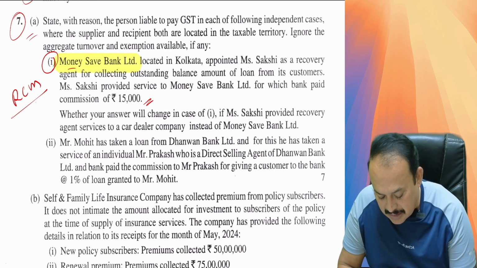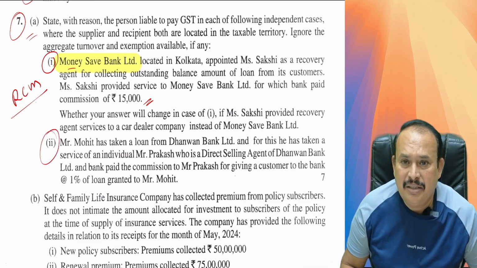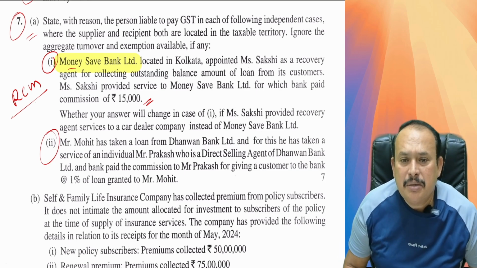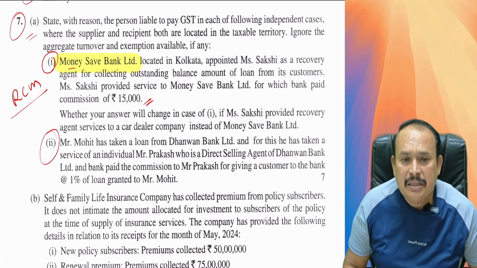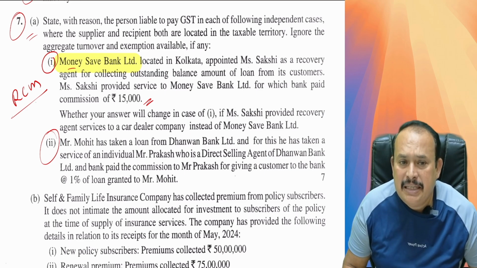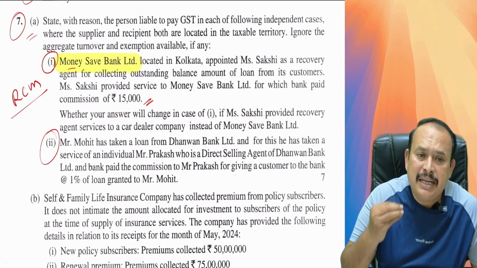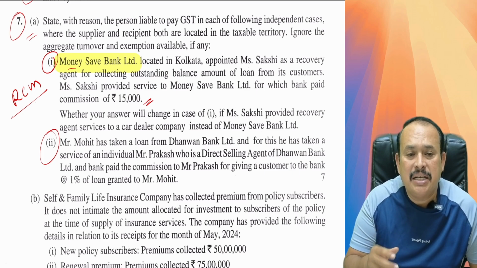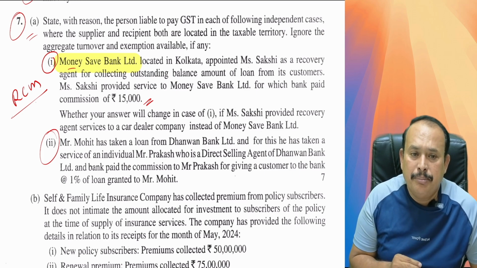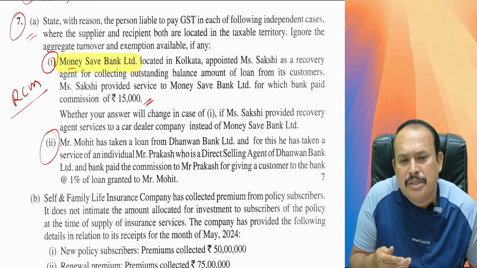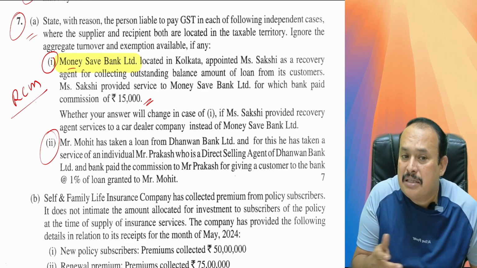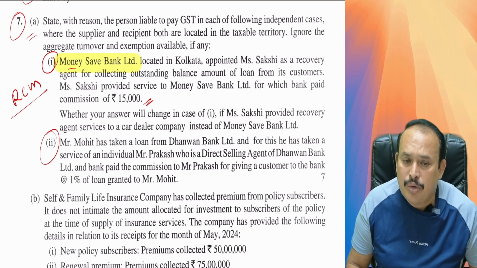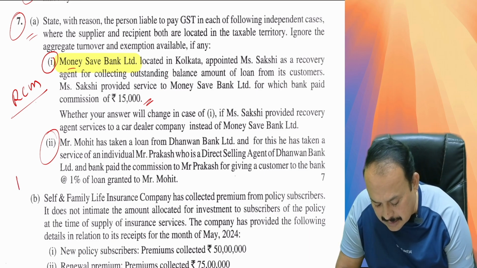Further, my dear friends, coming to question number 7, small a, in that sub-point 2. Mr. Mohit has taken a loan from Dhawan Bank Limited, and for this he has taken the service of an individual, Mr. Prakash, who is a direct selling agent of Dhawan Bank Limited, and the bank paid commission to Mr. Prakash for giving a customer to the bank at the rate of 1% of the loan granted to Mohit. Yes, here also RCM applies.